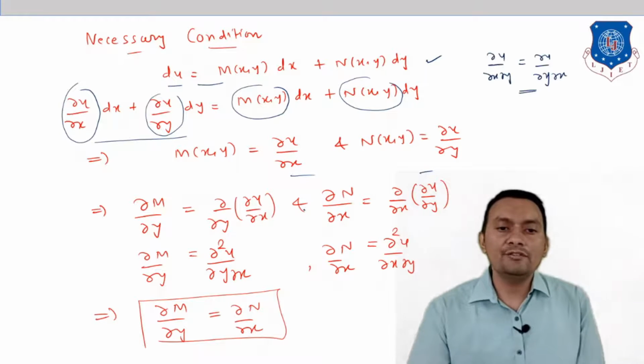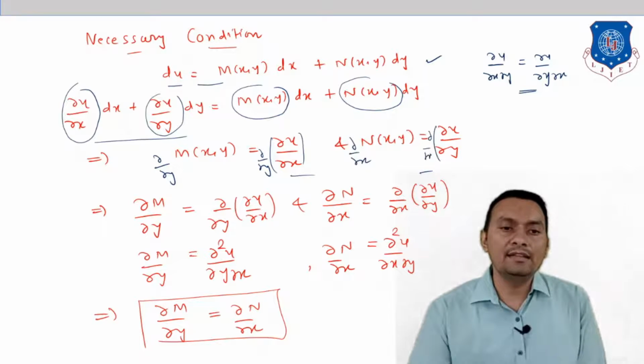I differentiate with respect to y, and then with respect to x. Then del M by del y is del square u divided by del y del x, and del N by del x is del square u divided by del x del y. From this we observe that del M by del y is the same as del N by del x, and this condition is known as the necessary condition.